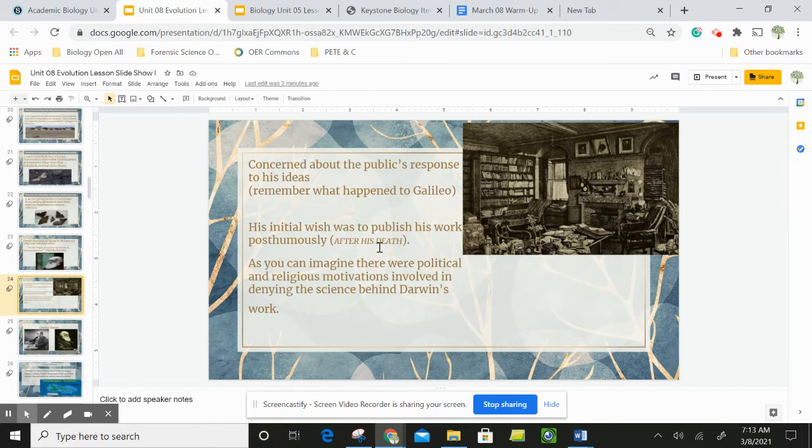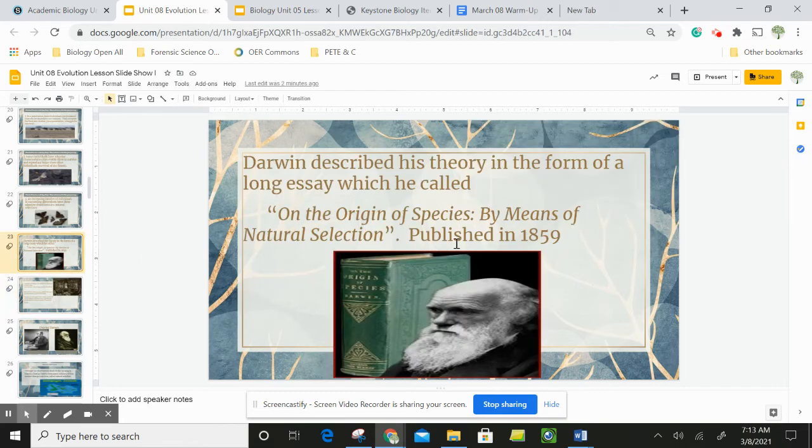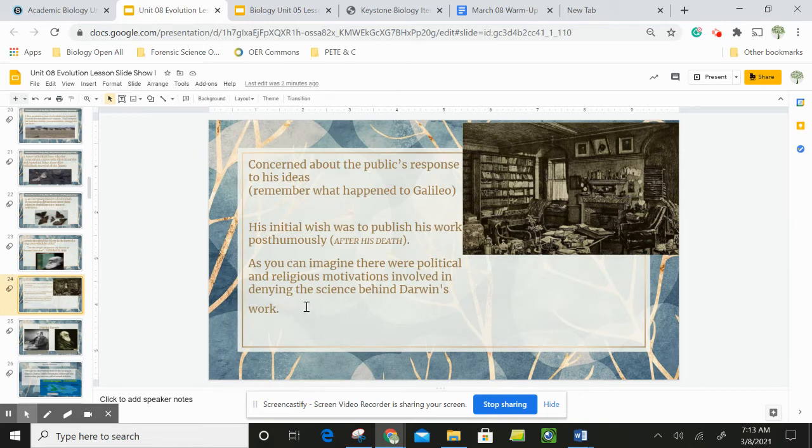He didn't want the controversy of his ideas to impact his family. He didn't want people making fun of his kids and all that stuff. So he wanted his work published after his death. But his friends convinced him that this was really important. And as a scientist, like we said at the beginning, a scientist's job when they make new discoveries is to publish those discoveries so they can be further researched and further corroborated by other scientists.